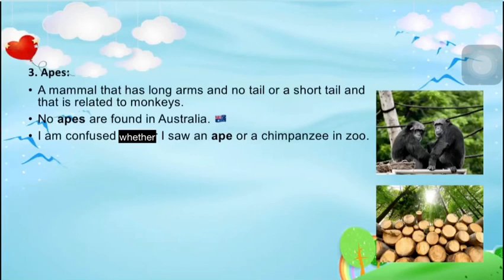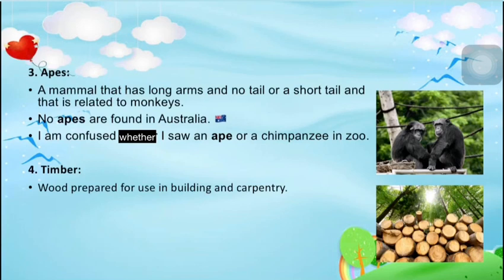The next word is timber. And the meaning of this word is wood prepared for use in building and carpentry. Now let's have a look at the sentence. Furniture is usually made up of timber. See, children, timber is used for making furniture.